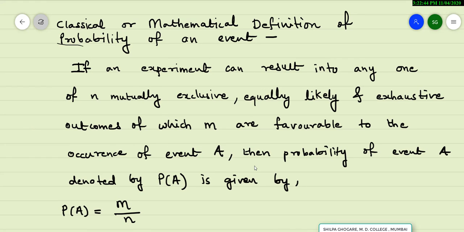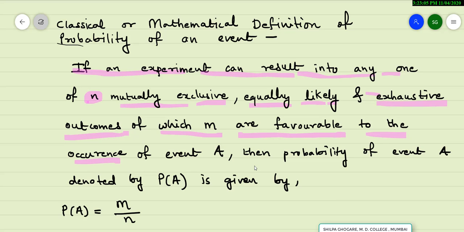If an experiment can result into any one of n mutually exclusive, equally likely and exhaustive outcomes, of which m are favorable to the occurrence of event A, then probability of event A, which is denoted by P of A, is given by P of A is equal to m upon n.